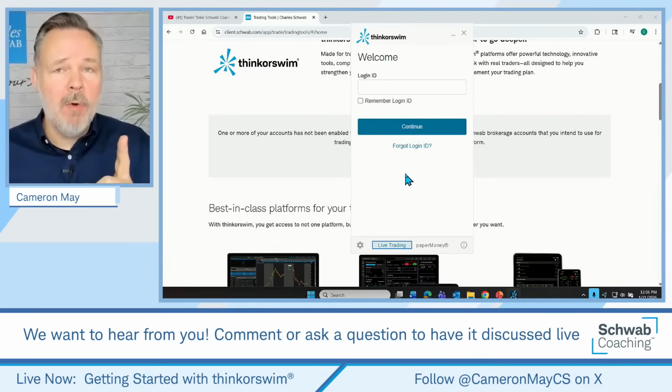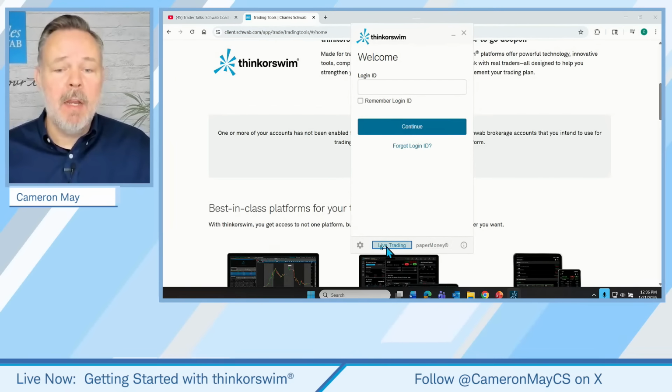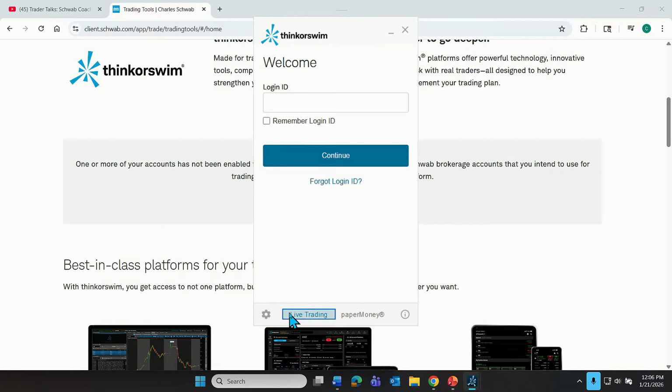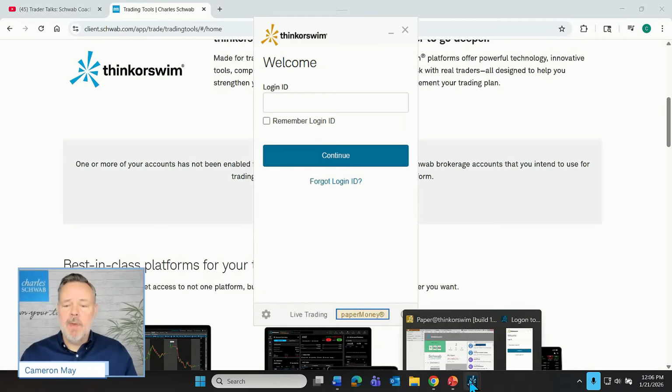But one thing I do want to note as we're logging in here, right down at the bottom, there's a little toggle that's asking the user as they log in, hey Cameron, are you here to do some live trading, management of your actual portfolio, or are you here to do some practice trading or investing through what's called paper money? And we can just toggle from one to the next as we log in. So let's say I select paper money in this case, proceed with the login. That takes me to the simulated investing or trading environment, and that's what we're going to be using today. So there we go. So that gets us downloaded, it gets us logged in. Let's go get familiar with the platform itself.